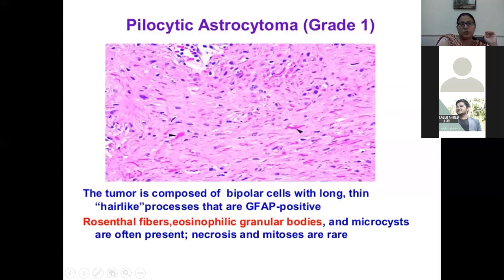So, microscopically, beta, it shows a bipolar tumor with hair-like processes, and you can appreciate these dark pink, shocking pink colored fibers. These are the Rosenthal fibers. These fibers are specifically seen in the pilocytic astrocytoma. There are no areas of necrosis, and mitosis is very uncommon in pilocytic astrocytoma.